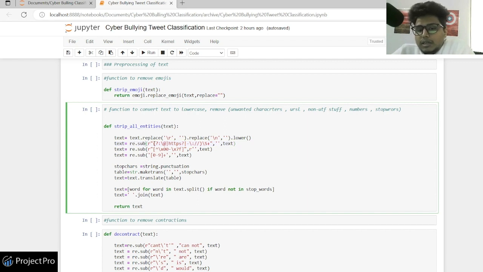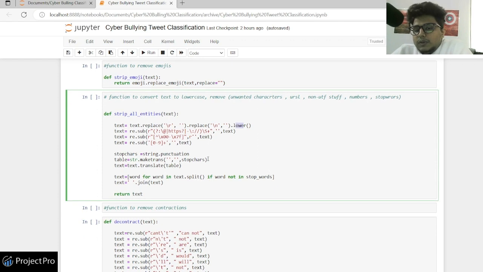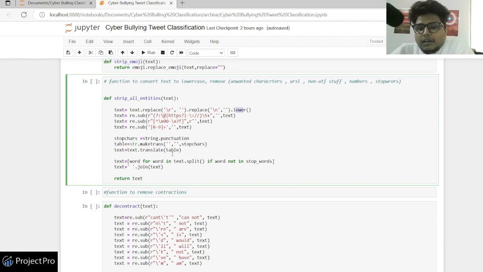In the whole text that is being passed as an argument, I am replacing anything like this pattern with nothing, so it will be removed. I've also taken the lowercase of all the letters, so that similar letters fall in the same category, and we don't have one lowercase and one uppercase.